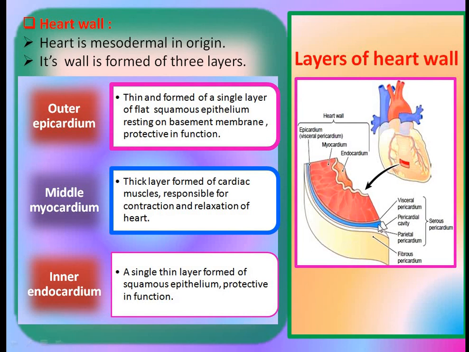Near about 50 ml of fluid can be present in the pericardial cavity. This is the pericardial cavity.